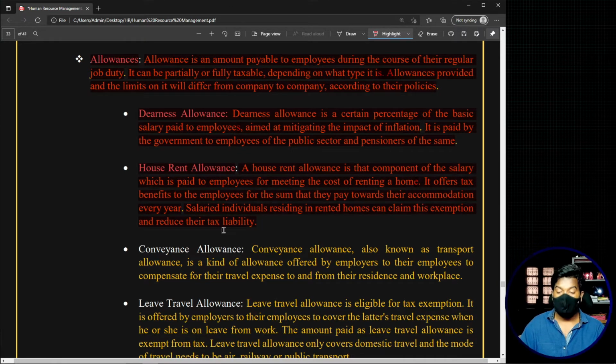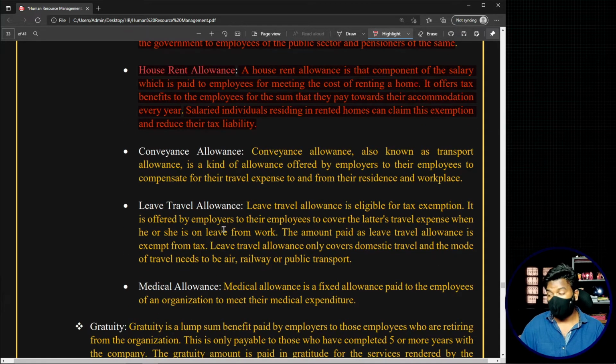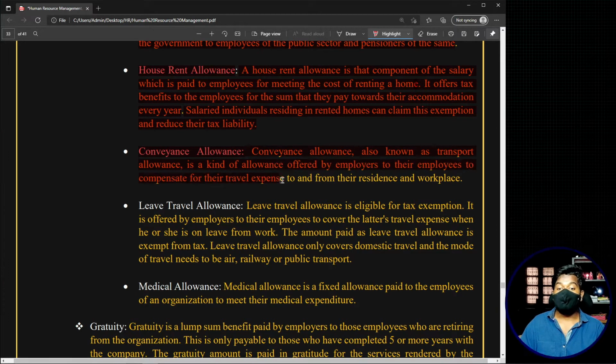Okay, now the next common component relating to allowances that we can see in compensation is conveyance allowance. Okay, see, conveyance allowance, also known as transport allowance. Remember, this conveyance allowance is also called transport allowance. See, it is a kind of allowance offered by the employers to their employees to compensate for their travel expense to and from their residence and workplace.